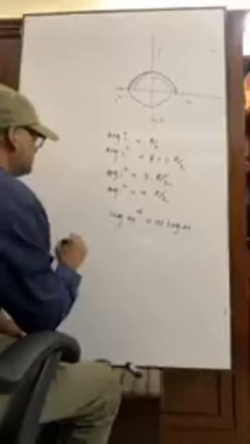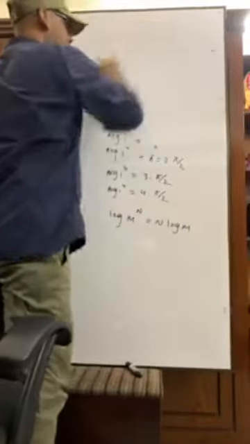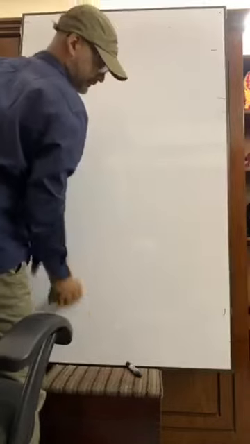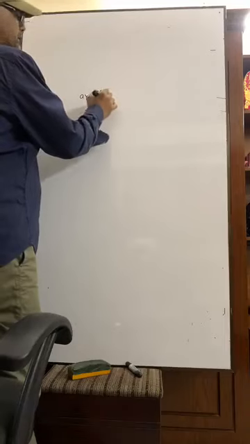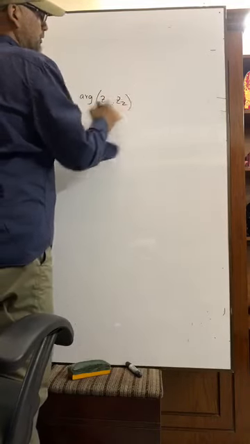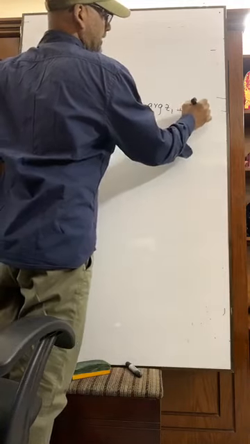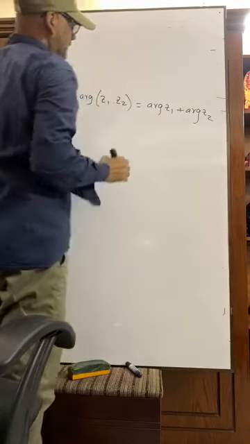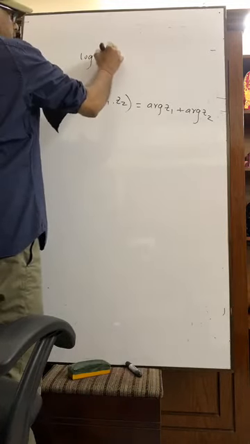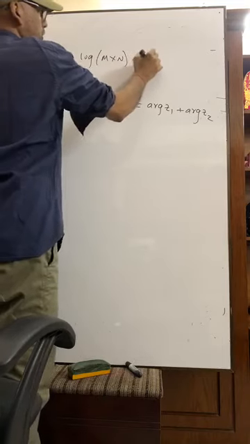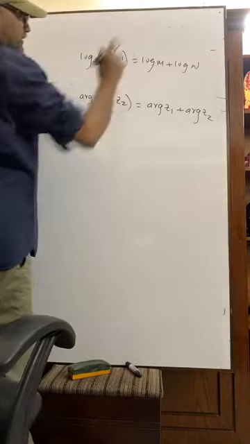Suppose argument Z1 into Z2. The formula is argument Z1 plus argument Z2, because we know the formula log m into n equals log m plus log n, in this way.